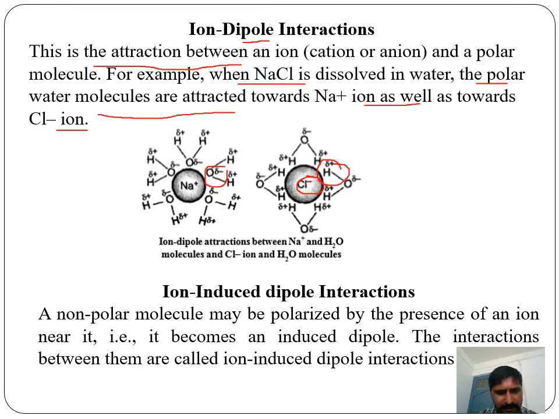Third one is ion-induced dipole. Whenever an ion comes in contact with another molecule, it generates a dipole, which is called an induced dipole.